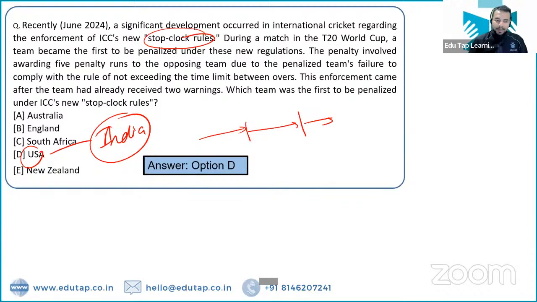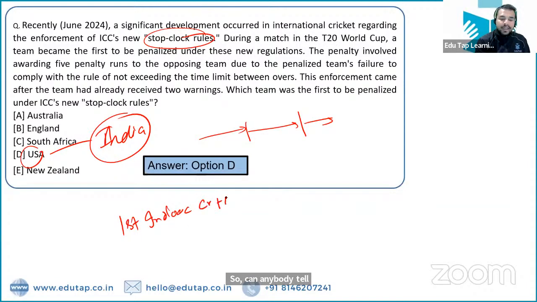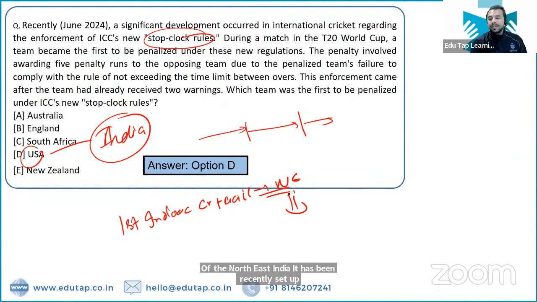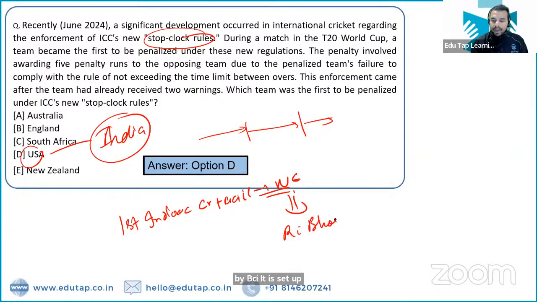Can anybody tell me the first indoor cricketing facility of Northeast India? It has been recently set up by BCCI. Where has it been set up? It is set up in Ribhoi, Meghalaya. I think it is either Ribhoi or Umroi.